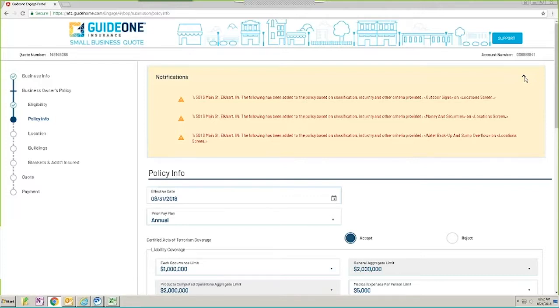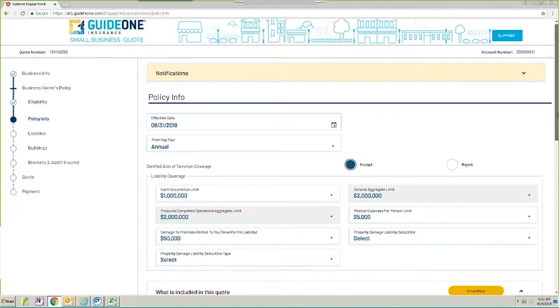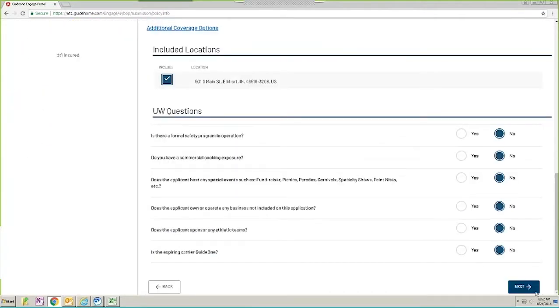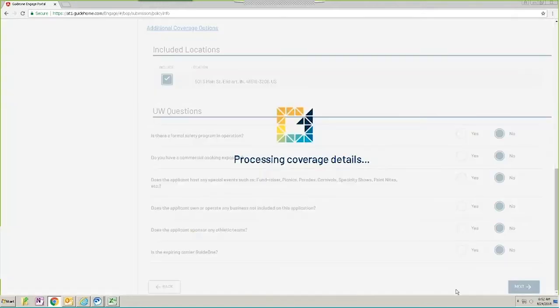They're at the top. So that's why it has stopped us, because we want to make sure that the agent sees those notifications, can make any adjustments they want, and then click Next again. That is something that will be rare that it happens, but we did make some changes as we were going through these examples to you, so it did need to provide us with some additional notifications.